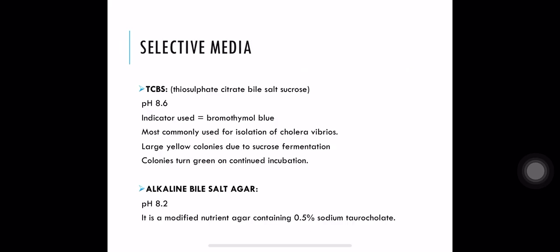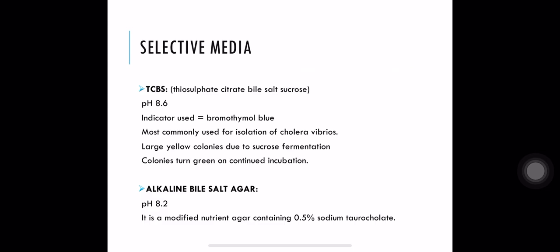Selective media can be used for Vibrio cholera. TCBS medium and alkaline bile salt agar can be used. TCBS medium is thiosulfate, citrate, bile salt, sucrose with a pH of 8.6. The indicator used is bromothymol blue, and it is a very commonly used selective medium for Vibrio cholera isolation. It is a green colored medium, and in this green colored medium Vibrio cholera will show yellow colored colonies. Then another selective medium is alkaline bile salt agar, pH 8.2.